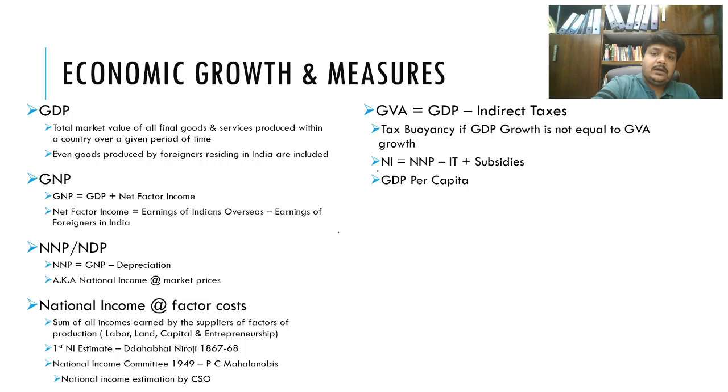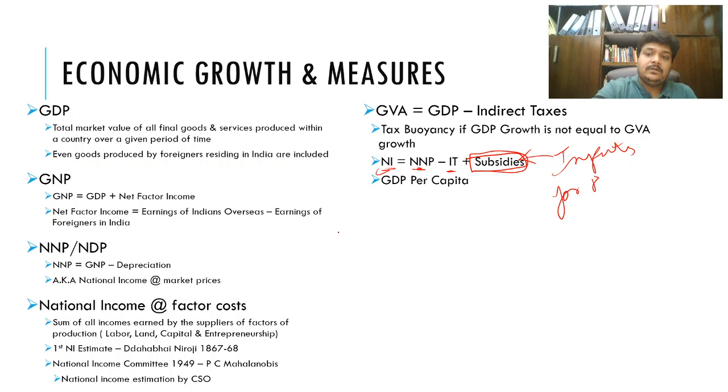So also you should remember, national income is what? Net national product, which is your GNP minus depreciation minus your indirect taxes. You add back your subsidies. So you might see the government giving a lot of subsidies. Subsidy is, you have subsidy on inputs for farming, right?